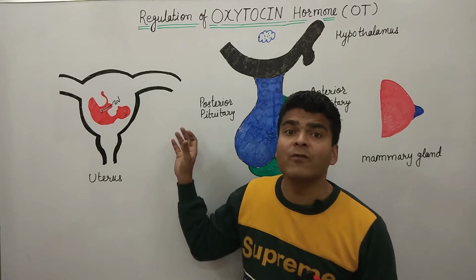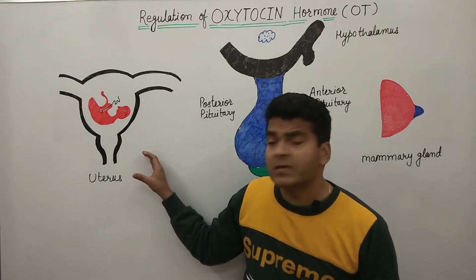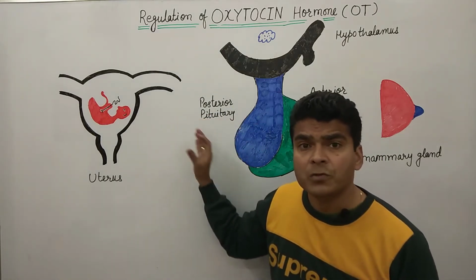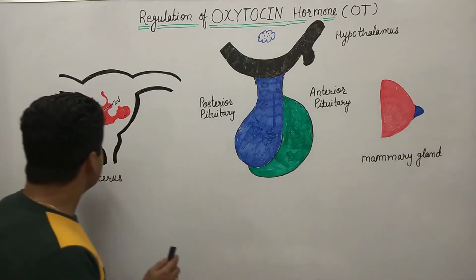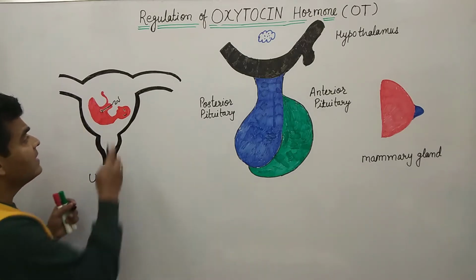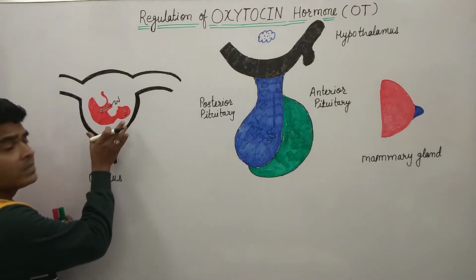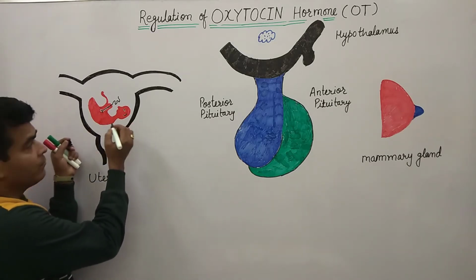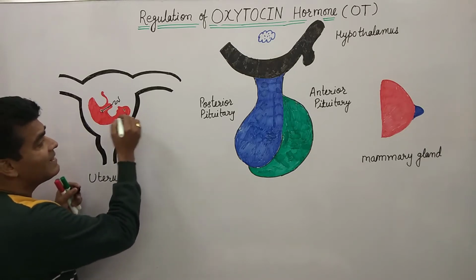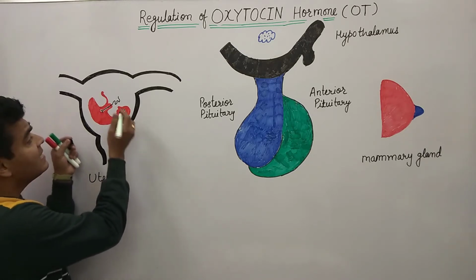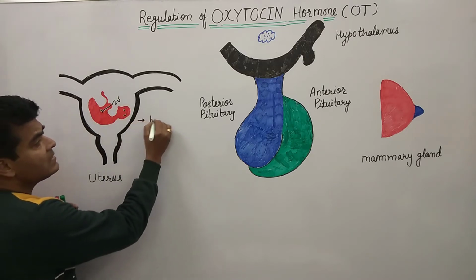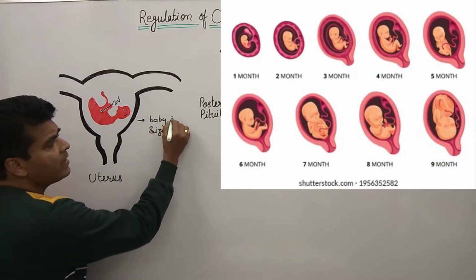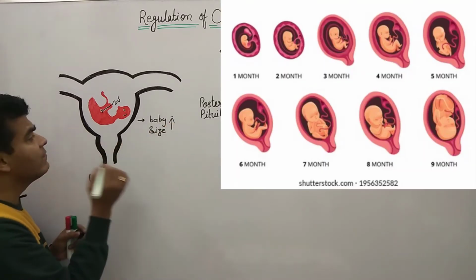Now we are looking at the regulation, how it regulates the uterus function and how it regulates the mammary gland function. So we are looking at the action on the uterus. Just look here, this is a uterus, and here is the baby in the uterus. As the baby grows and the 9th month comes near, the baby size is growing day by day.